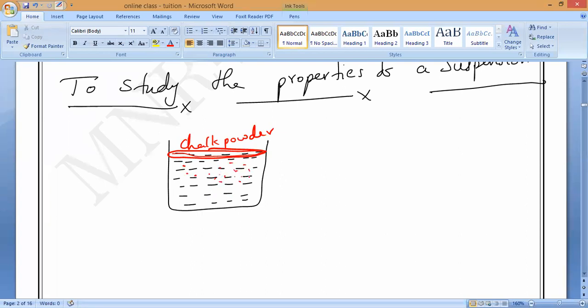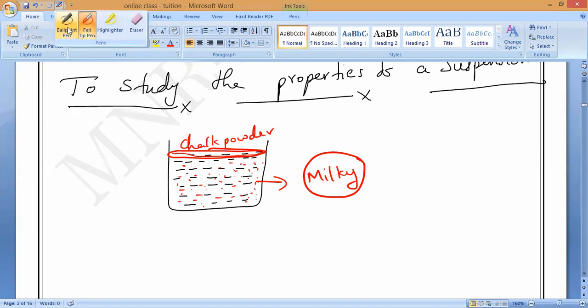Mixing in the sense that the color of the water changes into a milky color. Milky in the sense that it turns white. Is it yes or no? Will you all accept it? Please tell me. It will turn into a milky color.